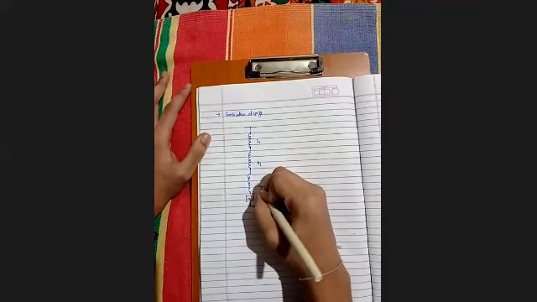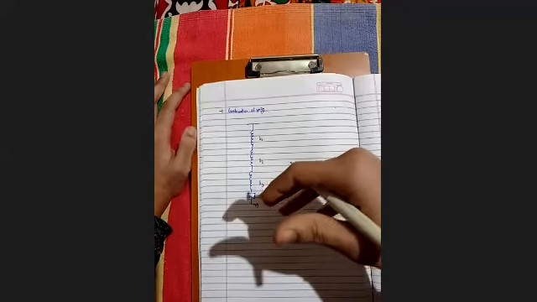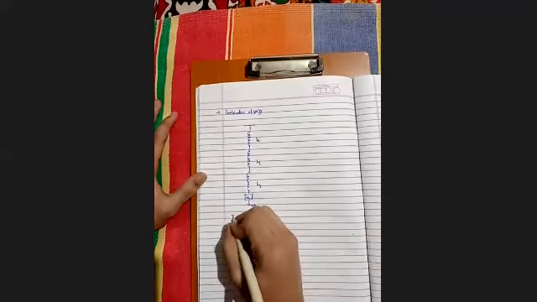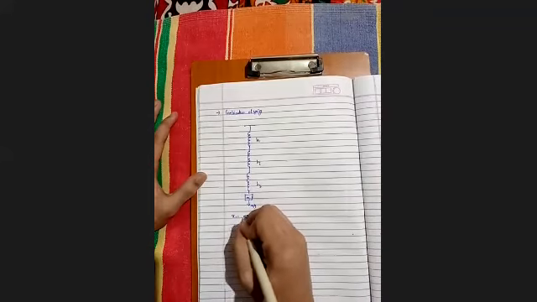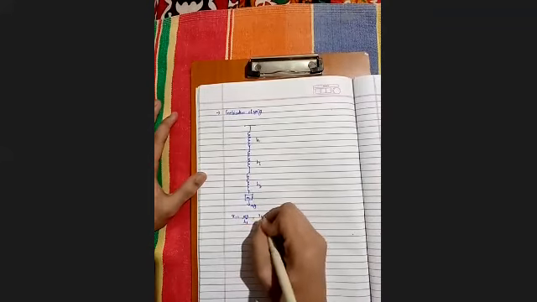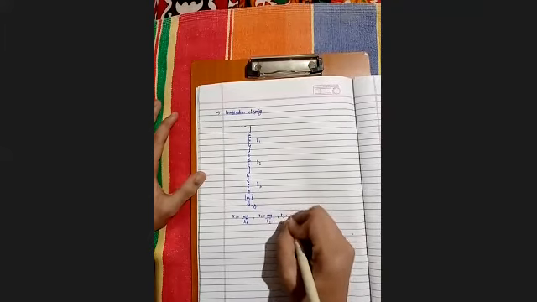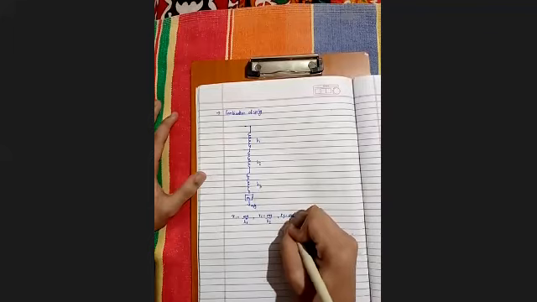Since the springs are light, the force in each spring is mg. So x1 is equal to mg upon k1, x2 is equal to mg upon k2, x3 is equal to mg upon k3.